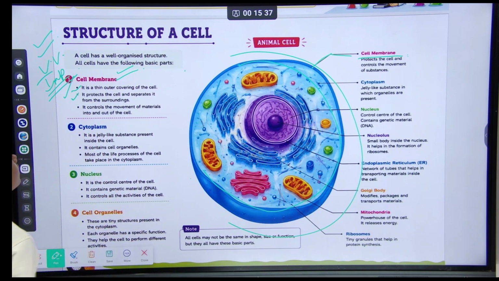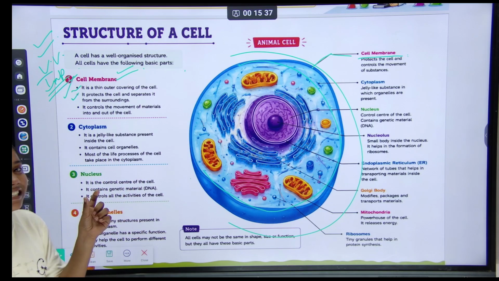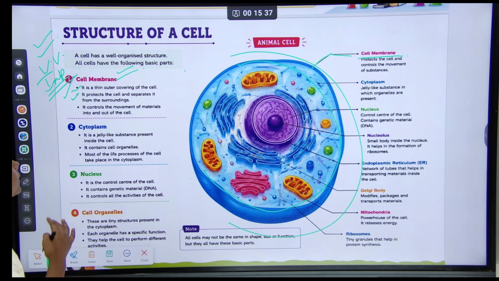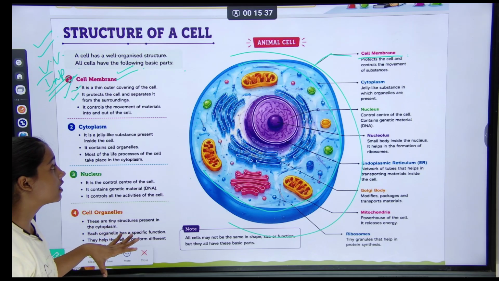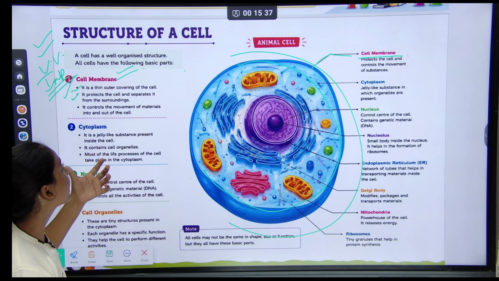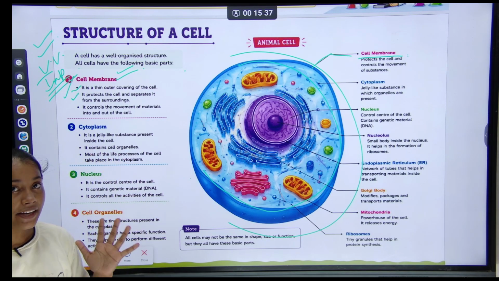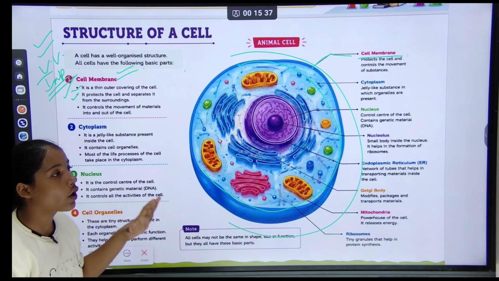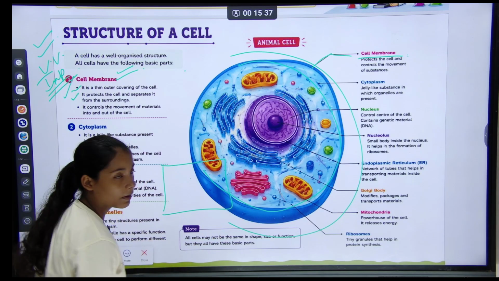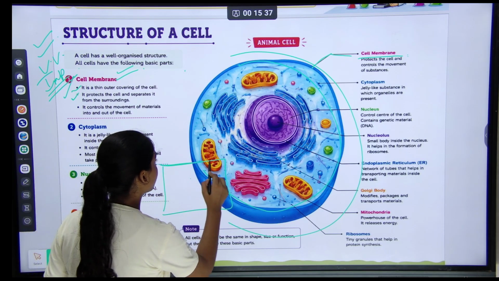The first point is that it is a thin outer covering layer of the cell. It protects the cell and separates it from the surroundings. Like a swimming pool is an example.